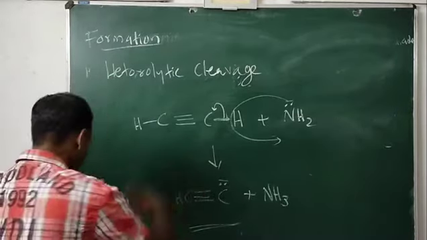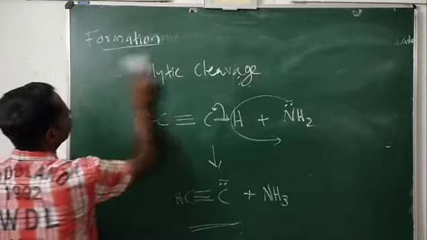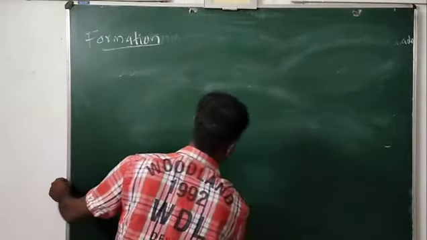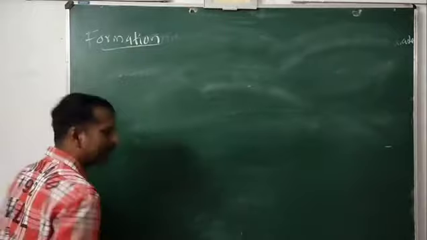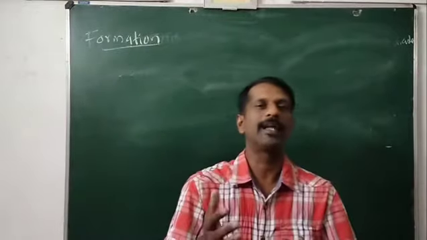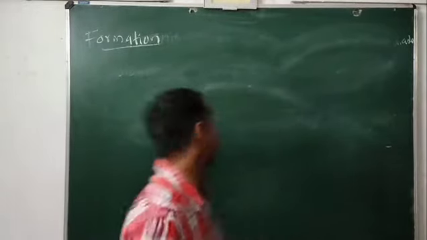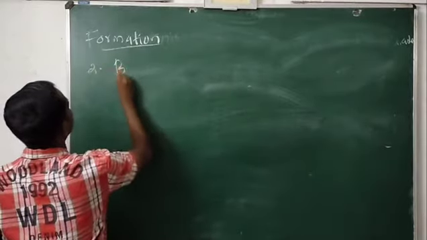Okay. Now second method: by the decomposition of certain anions like carboxylate ion.